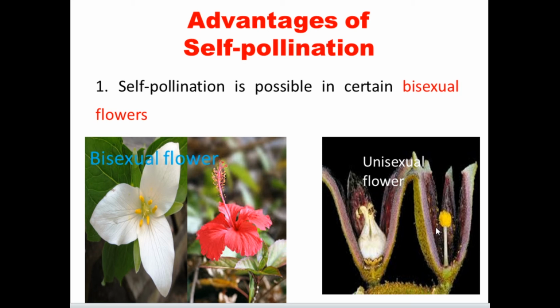So the plant is able to produce the male flower as well as the female flower, and that's why we call it a unisexual flower. When only the male or only the female organ is present in a flower, we call it a unisexual flower. In a very simple way, we can say male flower and female flower.